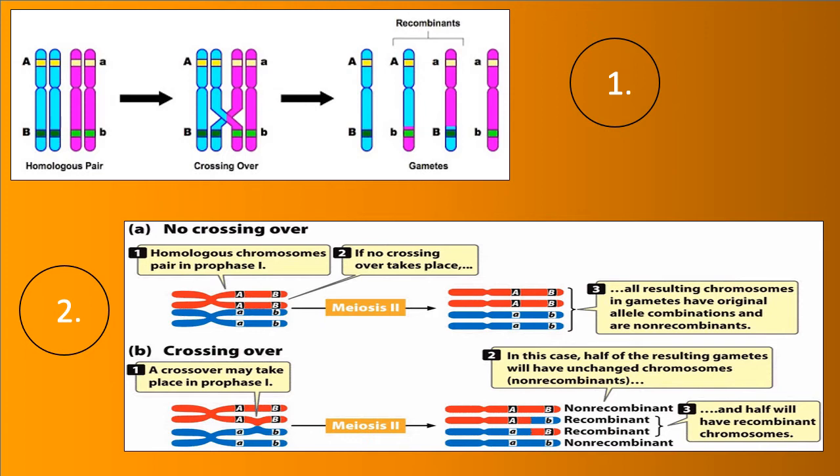Now, non-recombinants have the same gene set as the parent chromosome, like the red colored chromosome has capital A and capital B, and the blue colored chromosome has small a and small b, similar to the parent chromosome. But in the recombinant one, we can see capital A combines with small b and small a combines with capital B. Now, what is actually the result of this crossing over?